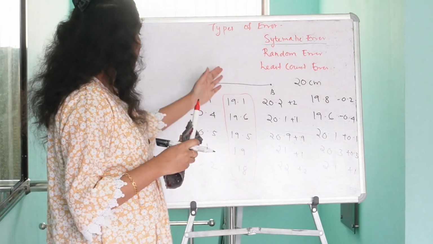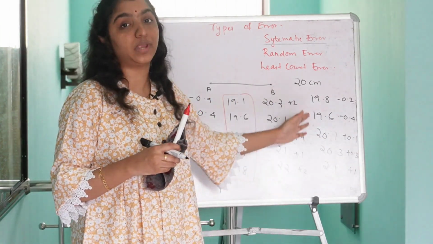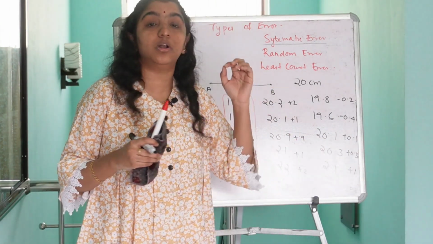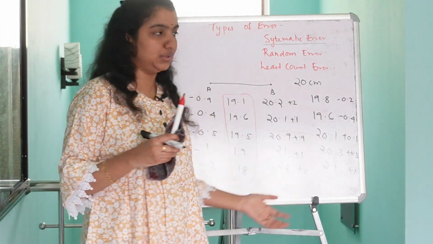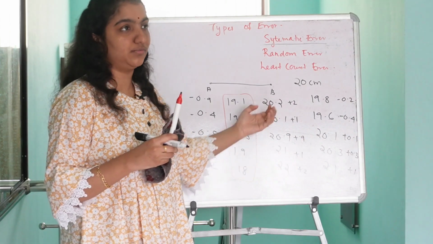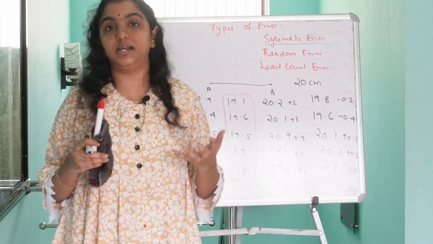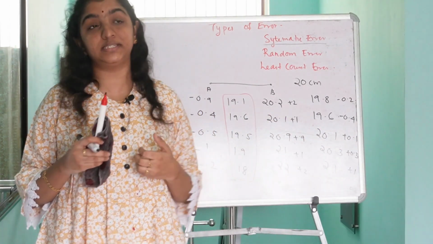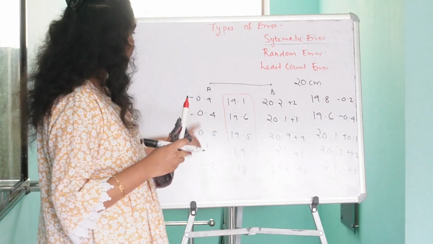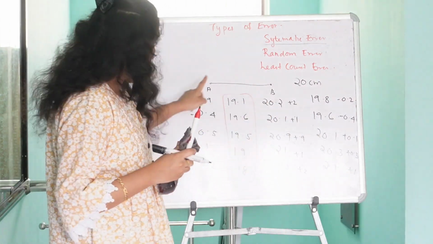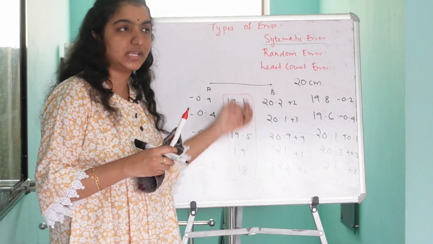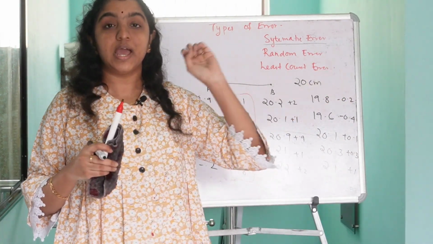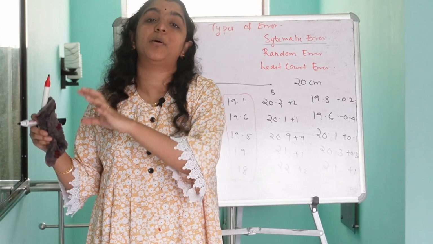In the first two cases, all the errors which we got are systematic errors. But why? Here we can see all the errors occurred are in the same direction. In the first case it is in the negative direction and in the second case it is in the positive direction.